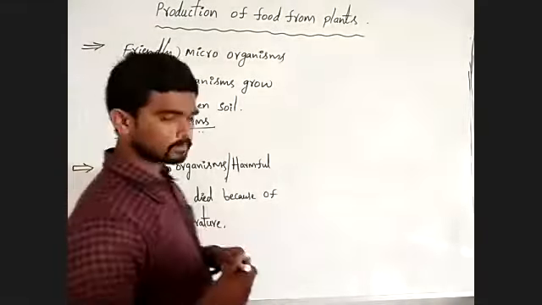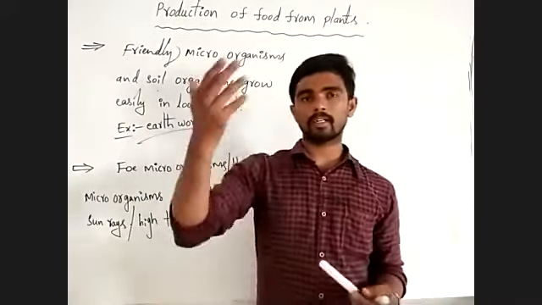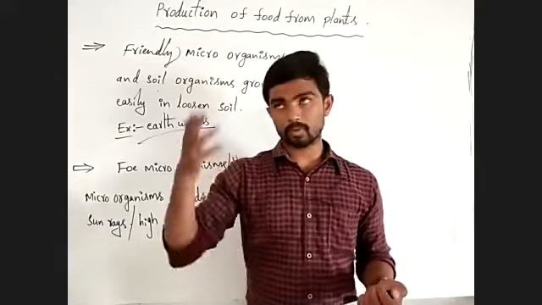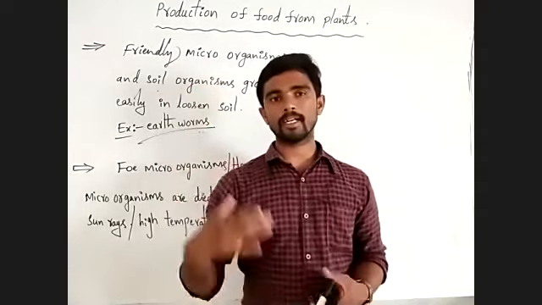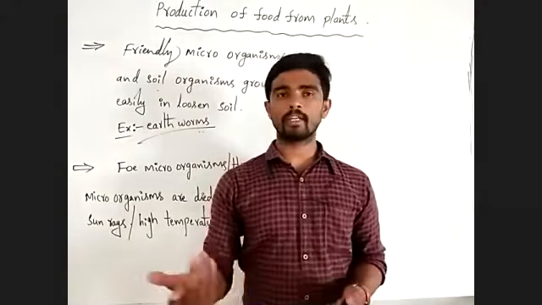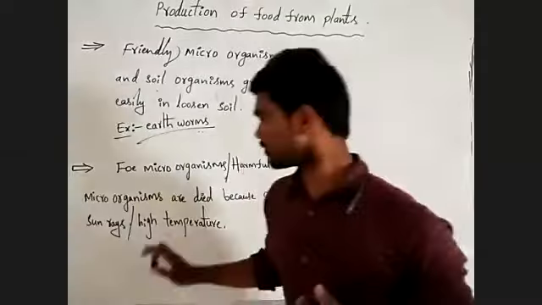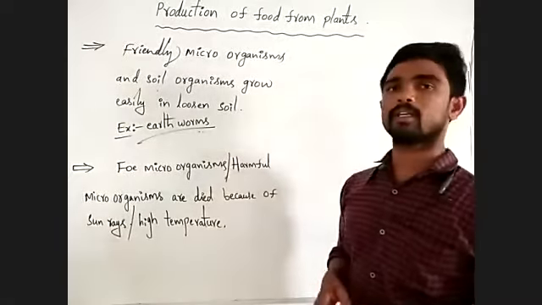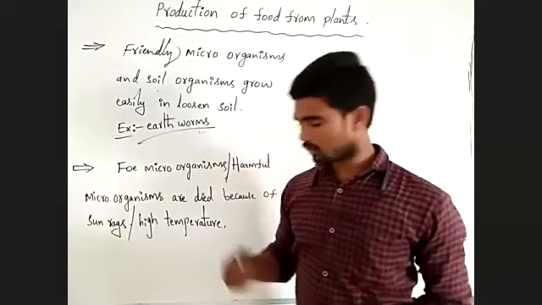Means when we plough the soil, harmful microorganisms are exposed to the sunlight. Whenever there is high sunlight or temperature, they will die. Okay, this is also another advantage of the ploughing process. Okay, observe.